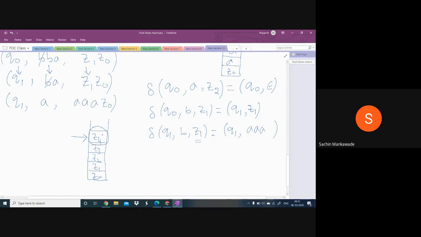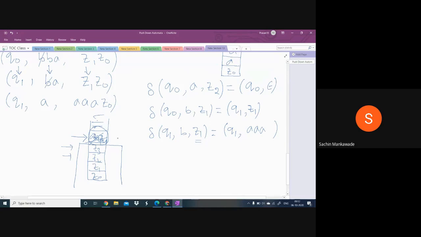After completion of this transition, this Z4 can be deleted from the stack, or we can keep the Z4 as it is, or this Z4 can be replaced by any other symbol, or by keeping the Z4 we can add one or more symbols, or by deleting also we can add one or more symbols. But when Z4 is there, the PDA cannot access any of these below symbols. It cannot touch the Z3 or Z2 or Z1 or Z0.